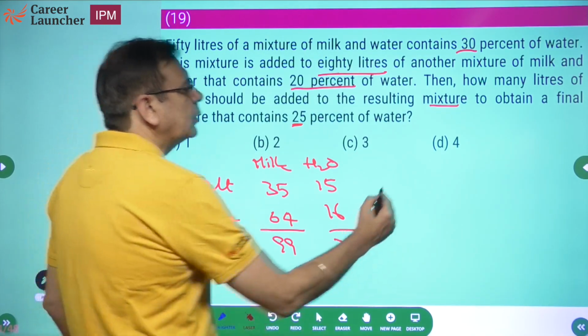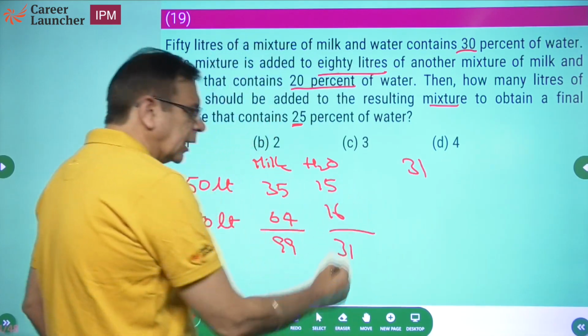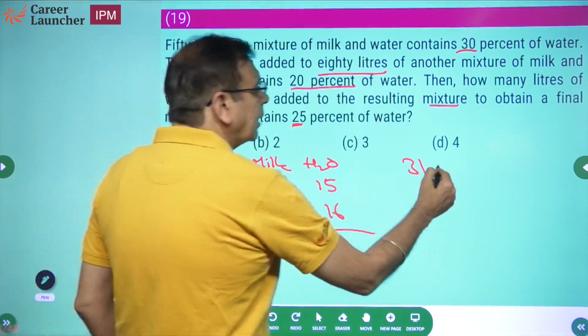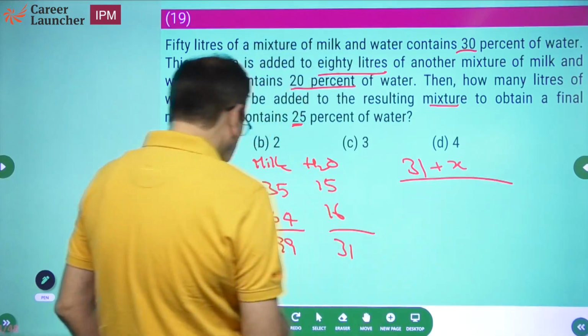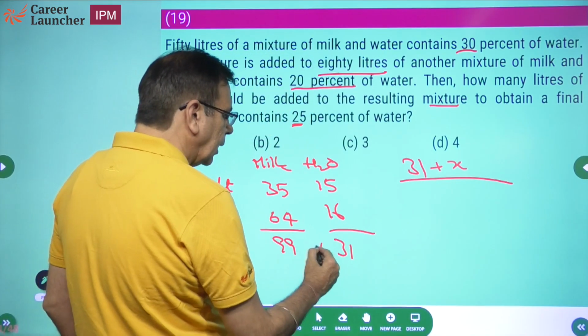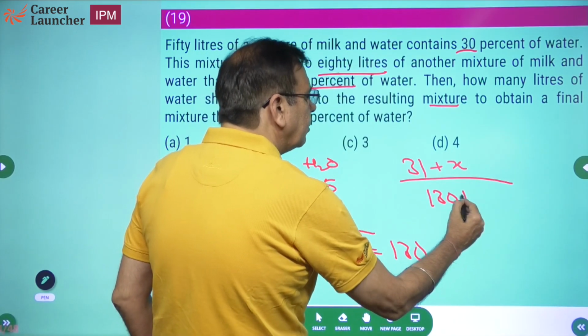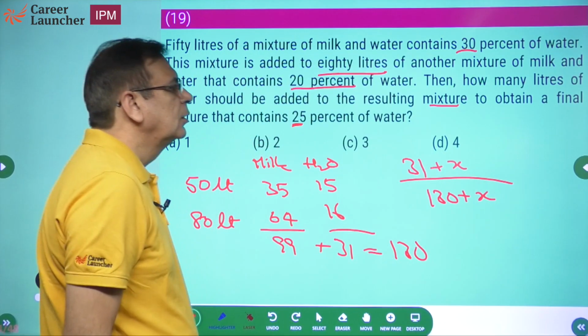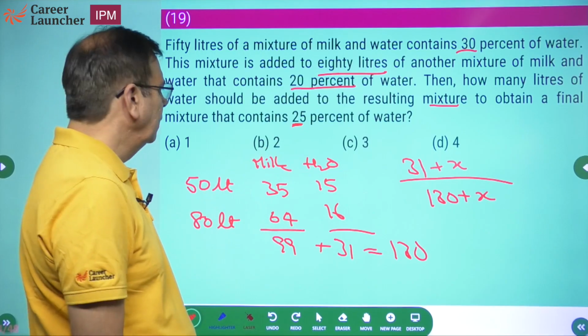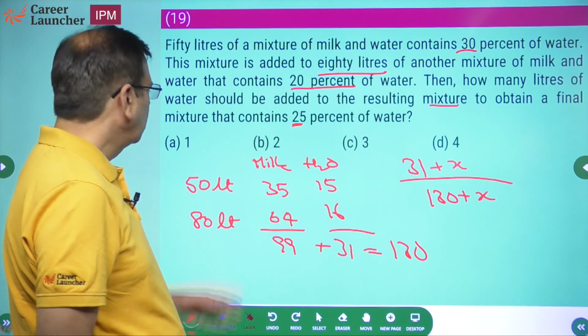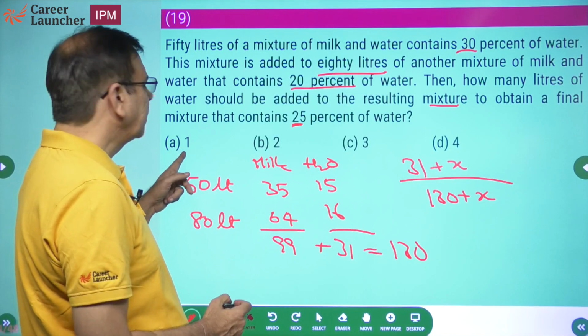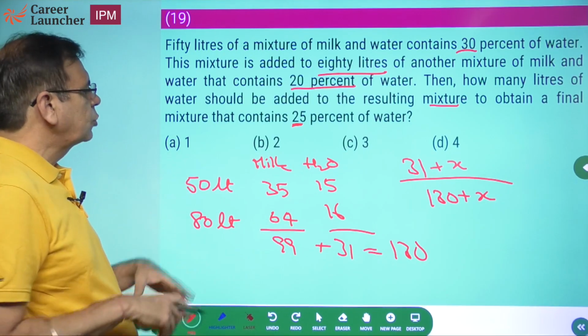Okay. So what do we need to do? 31 liters is the water available here. If I add X liters of water, the total volume of the mixture will become 99 plus 31 equal to 130. So 130 plus X. This should be equal to 25%. Choice डालो ना. Put the choice. 31 plus 1 makes it. If I look at choice 1.